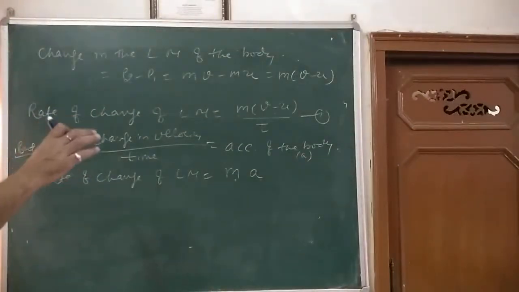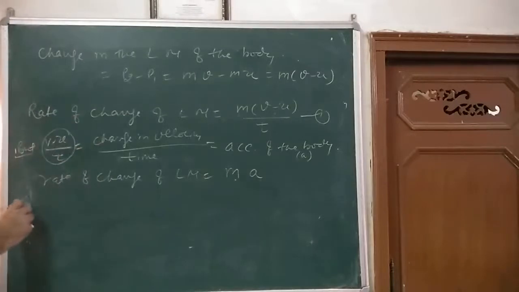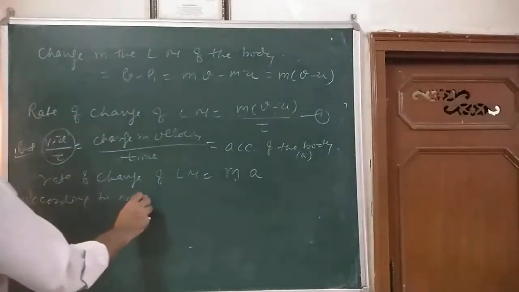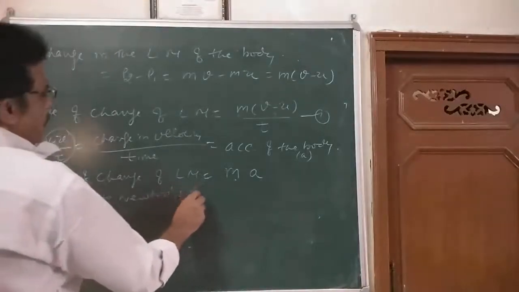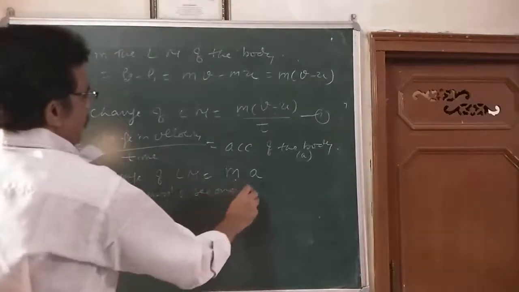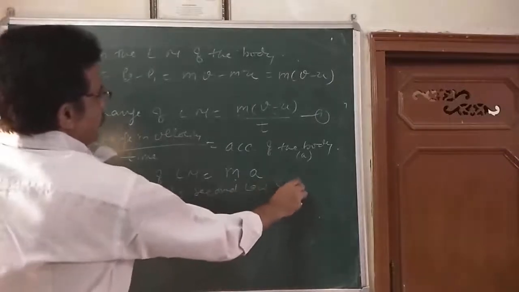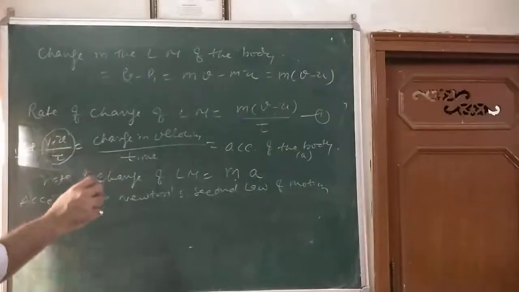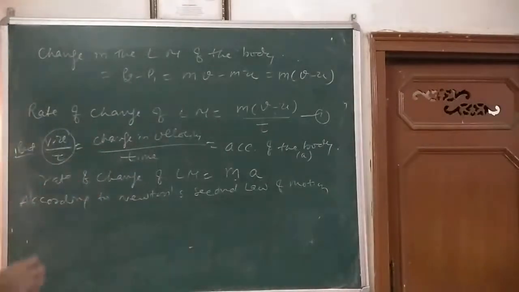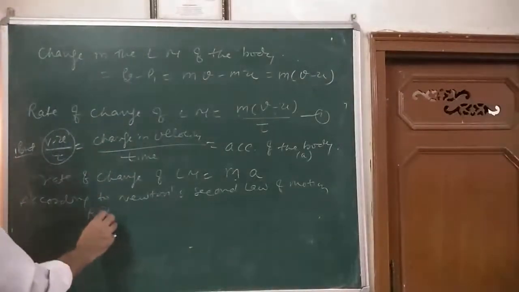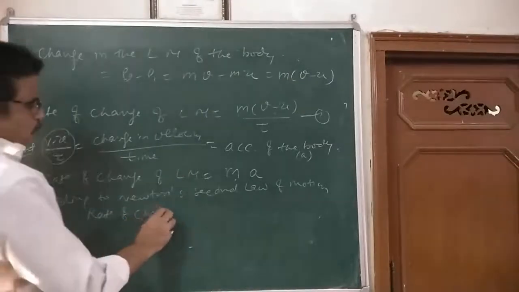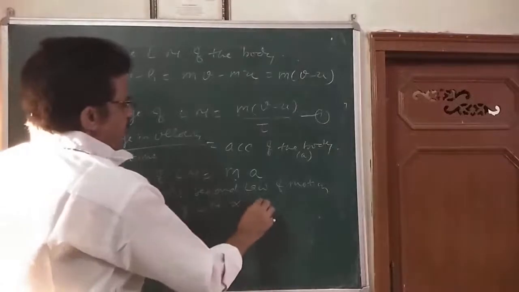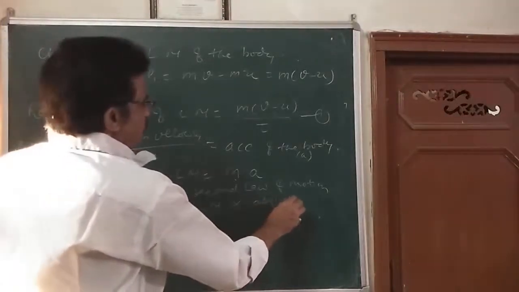According to Newton's second law of motion, what is that? The rate of change of linear momentum of a body is directly proportional to the applied force.